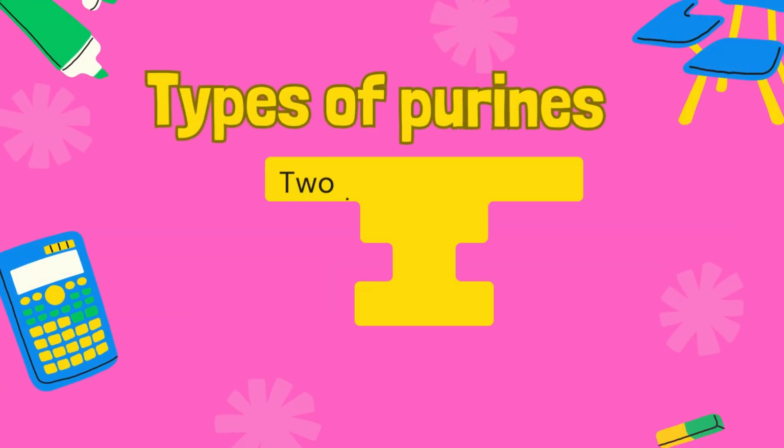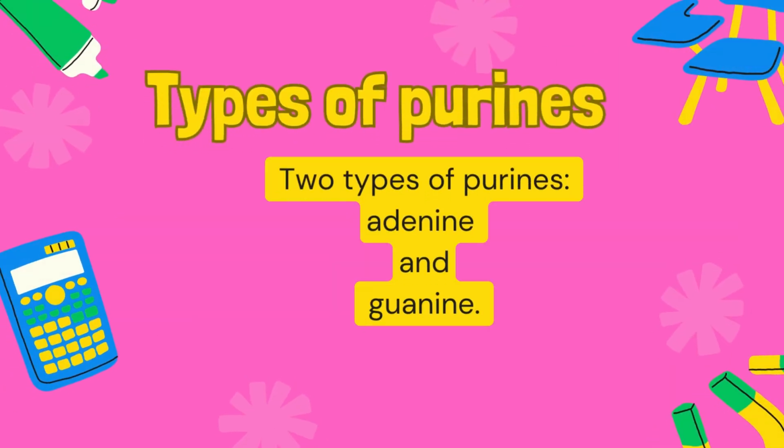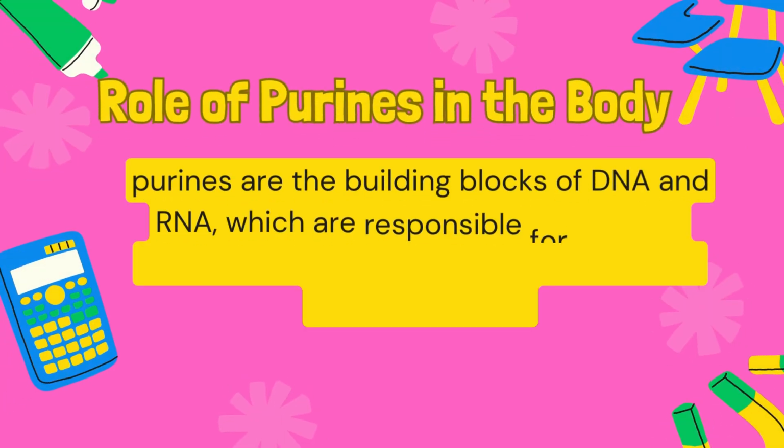There are two types of purines, adenine and guanine. These molecules are synthesized within cells through complex biochemical pathways, and their levels are tightly regulated to ensure proper cellular function. While purines are important for many aspects of cellular metabolism, excessive accumulation of these compounds can lead to a variety of health problems. Purines are nitrogen-containing compounds that play a vital role in the human body.